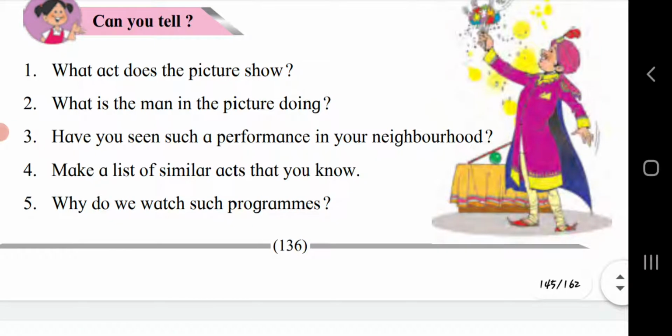Next, can you tell what act the picture shows? In the picture, if you observe, a magician is showing magic. What is the man in the picture doing? If you see, that man is bringing a pigeon out of the flowers.